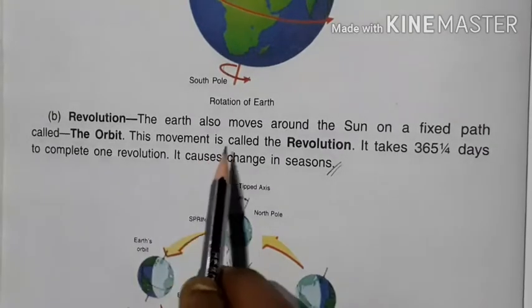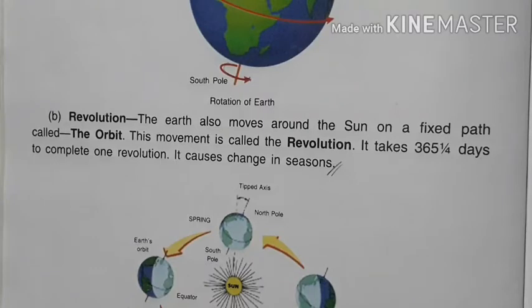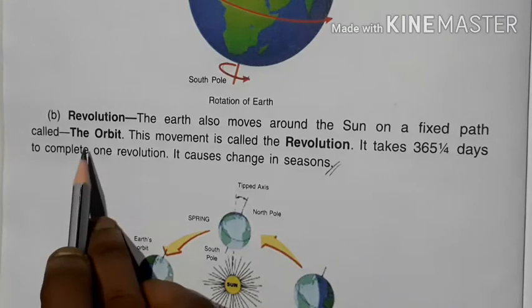Now come on to the second, revolution. The earth also moves around the sun. The first motion is the earth moving on its own place, on its own point, that is called axis, and the earth also moves around the sun. It moves on a fixed path, and the path is known as orbit.